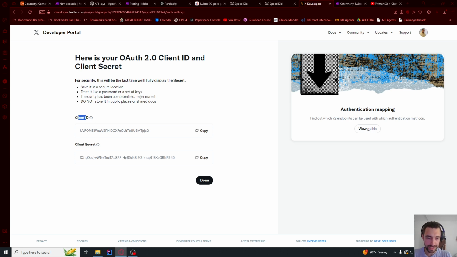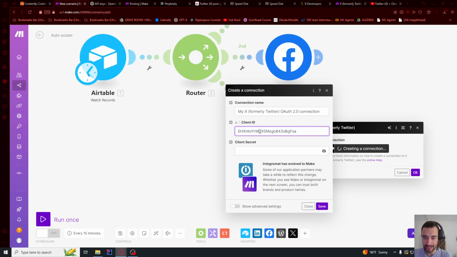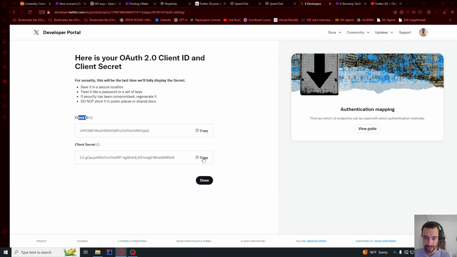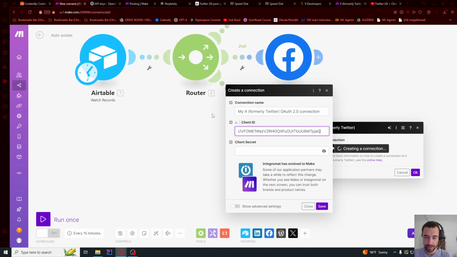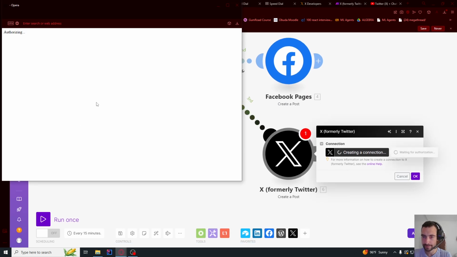So now we see this client ID. So let me copy this client ID. Now, if you cannot see that, I will show you what to do. Just wait a second. So let me copy that one, and let me copy the secret and paste the secret here and click Save. And now we're also gonna authenticate.